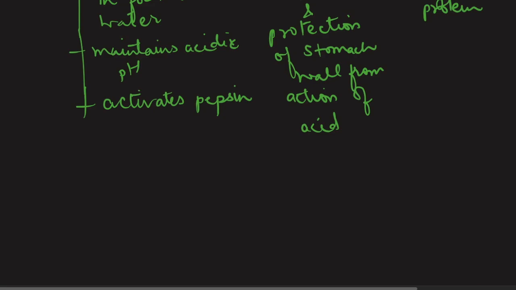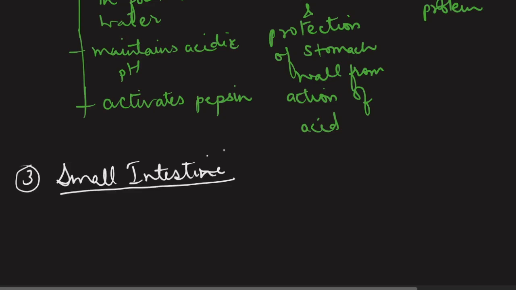Next then we move to small intestine. Now so far the digestion of our food has already started for the presence of starch and protein. So if our food contains starch only, its digestion has already started in the buccal cavity itself. And if the food did not contain any starch but proteins, it was a protein rich food for example, then its digestion started only when it reached the stomach. Now after staying in the stomach for a while, the food moves into the small intestine.